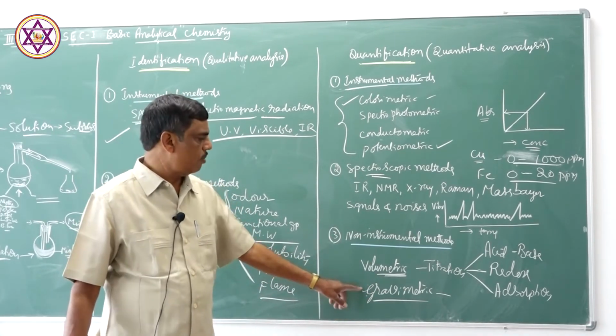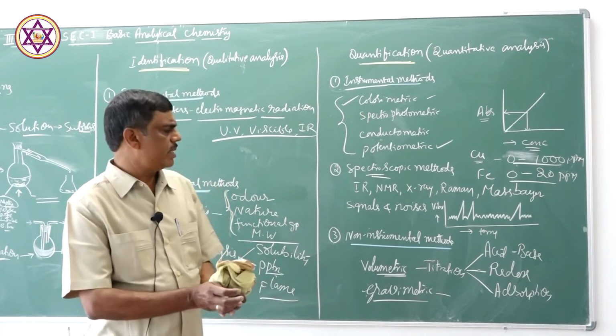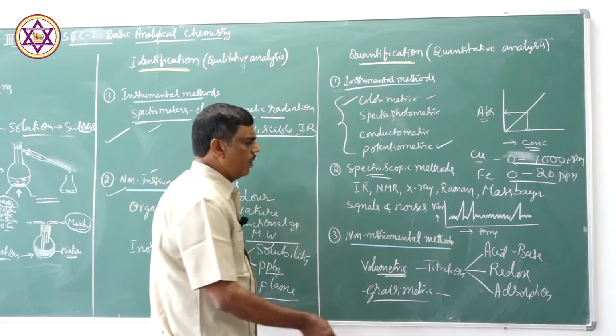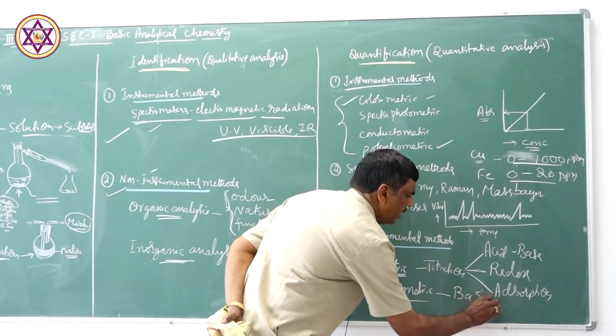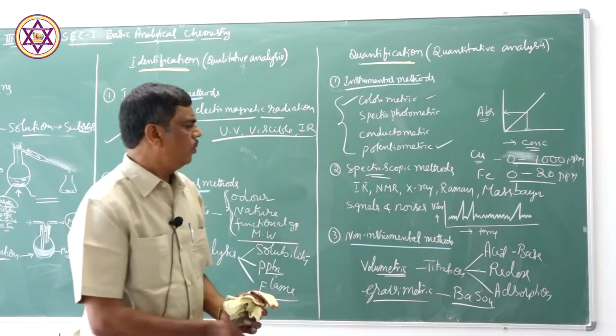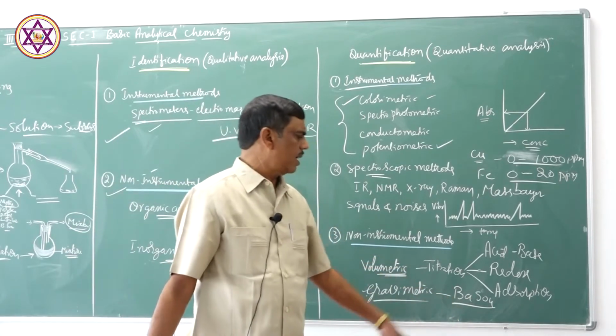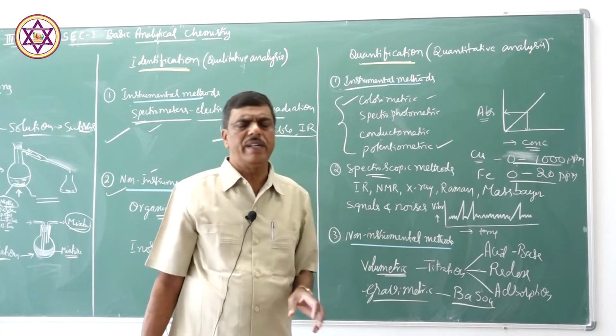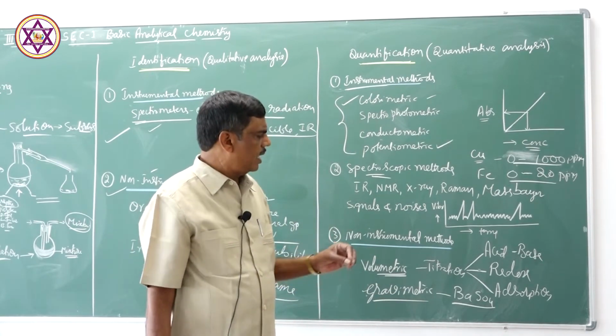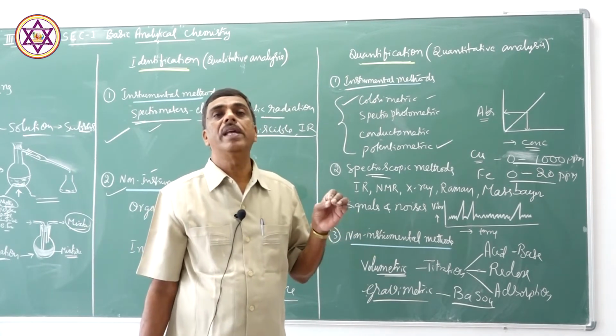That we call gravimetric estimation. For example, in the gravimetric estimation of barium as barium sulfate, we use sulfuric acid as the precipitating agent to the barium solution. Barium sulfate is precipitated and filtered in a suitable filter paper.